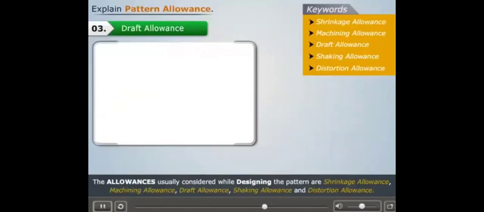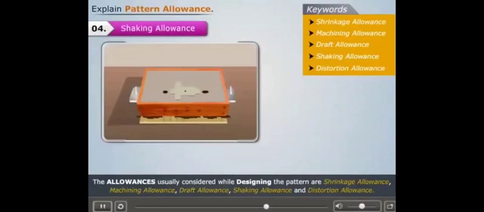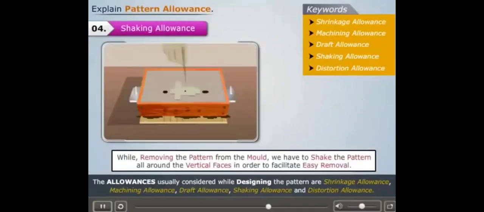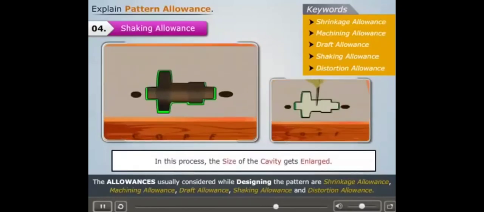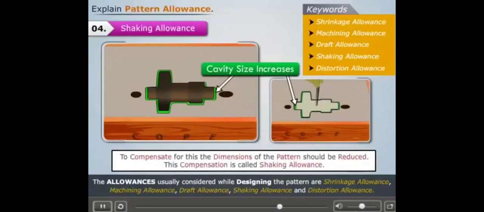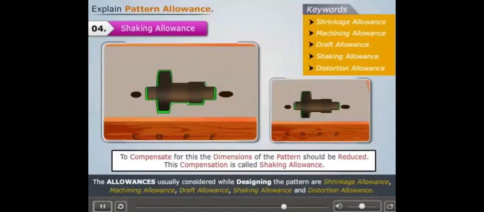Let us now understand what shaking allowance is. Usually, while removing the pattern from the mold, we have to shake the pattern all around the vertical faces in order to facilitate easy removal. In this process, the size of the cavity gets enlarged. Therefore, to compensate for this, the dimensions of the pattern should be reduced. This compensation is called shaking allowance.